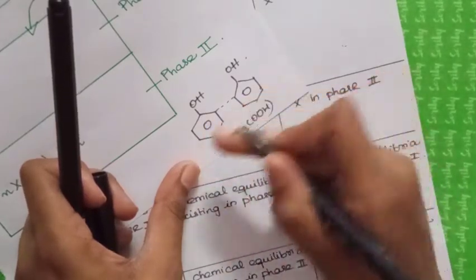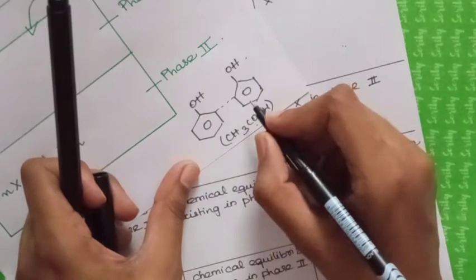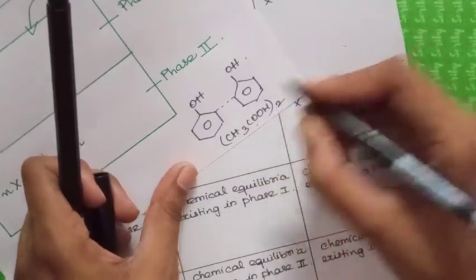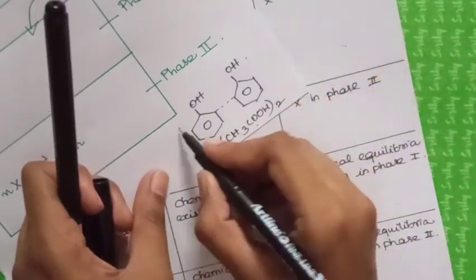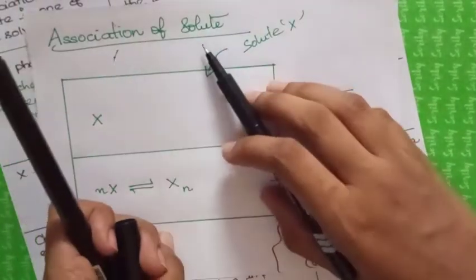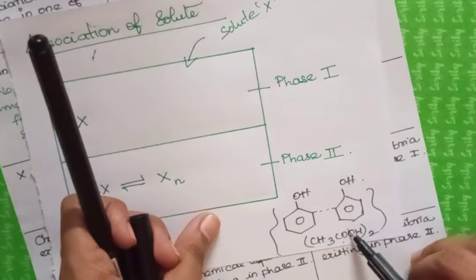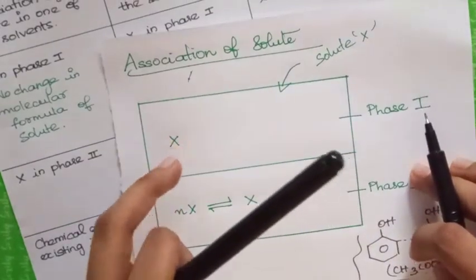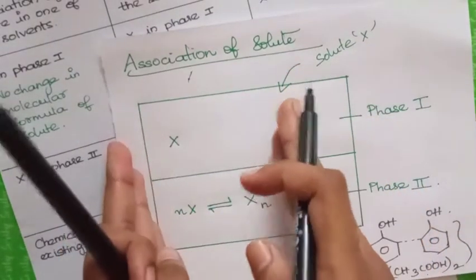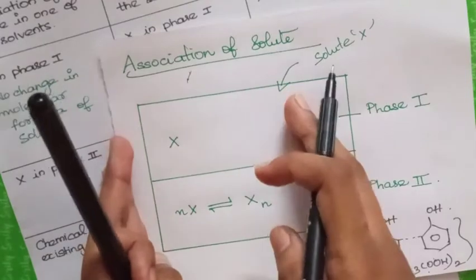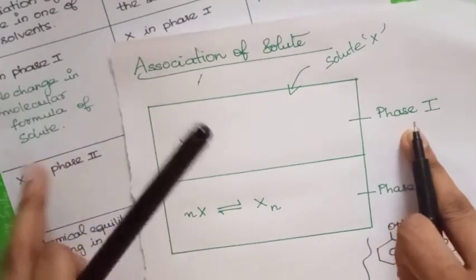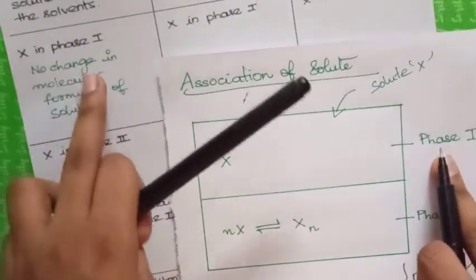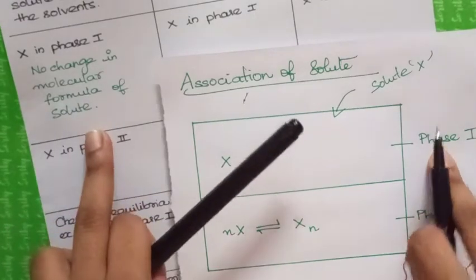When the solute runs into the benzene solvent, it forms a dimer. This kind of reaction is called association of the solute. So the solute in phase 1 won't change. It will exist as such in phase 1, so I can write it as no change in molecular formula of the solute.